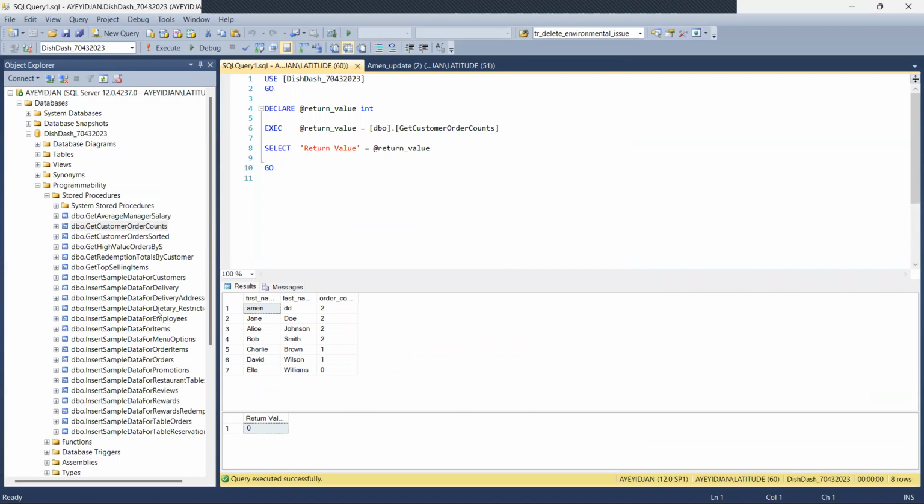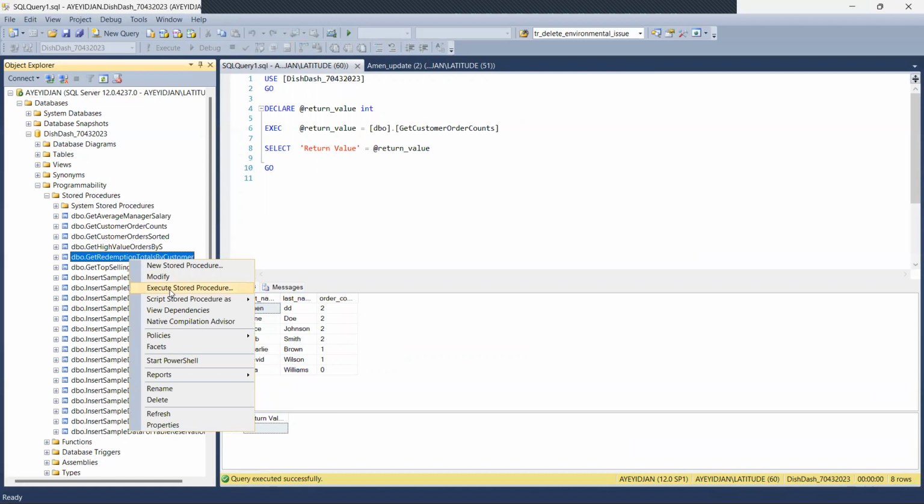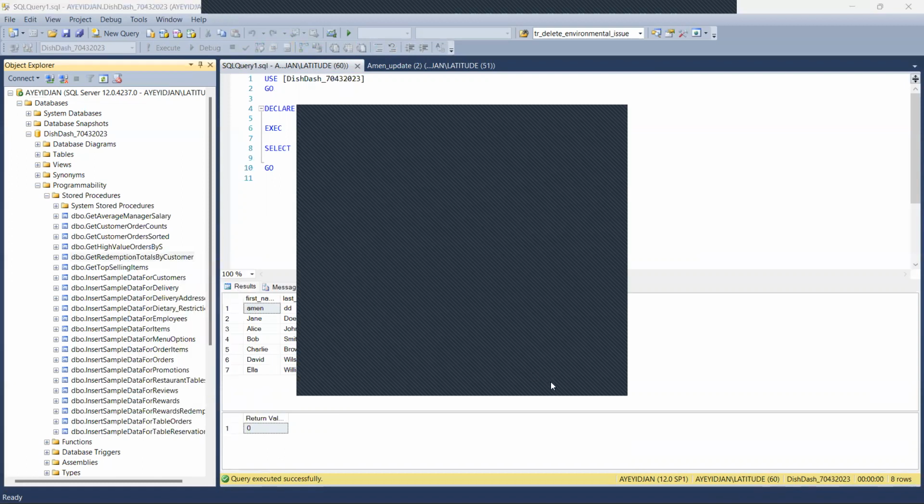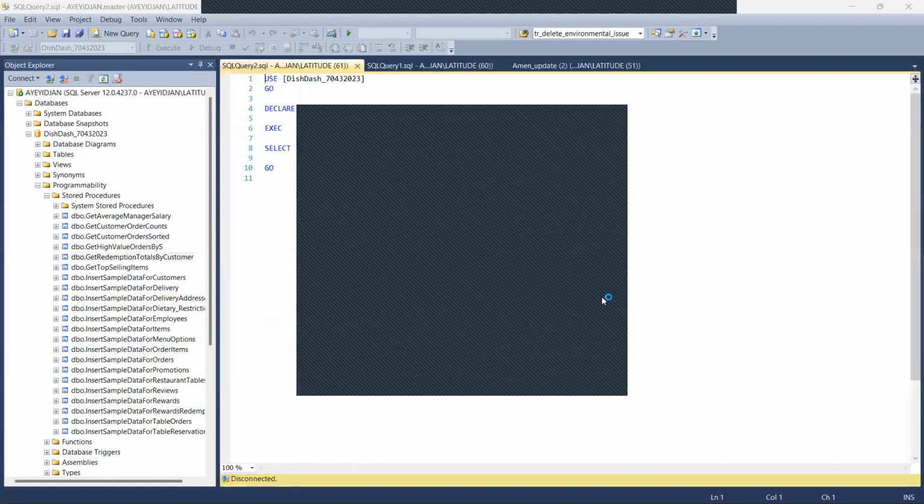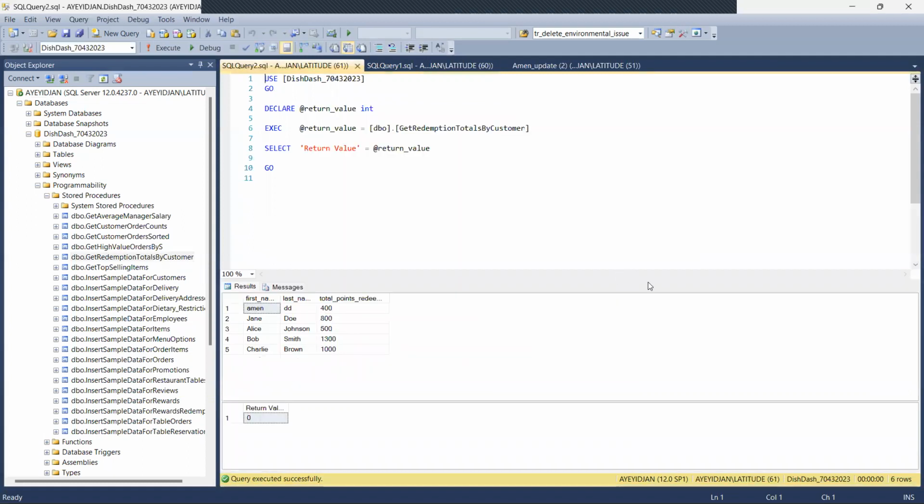The second one that we have is redemption totals by the customer. This stored procedure returns points which are received by individual customers depending on the amount of product bought. As you can see, Bob has the highest since he spent the most.